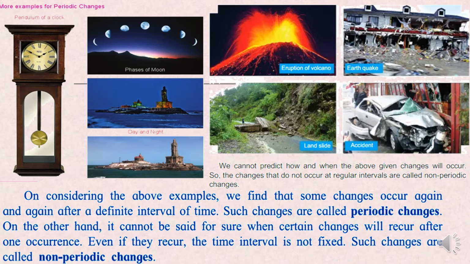It has a fixed period of time, a definite interval of time, and that is why it is called periodic change. Whereas certain countries experience earthquakes or volcanic eruptions, it is not necessary that in every city the same earthquake comes, with the same frequency, and causes the same damage. Every time it depends upon the situation. So it can never be the same. Such changes are called non-periodic changes. Understood?